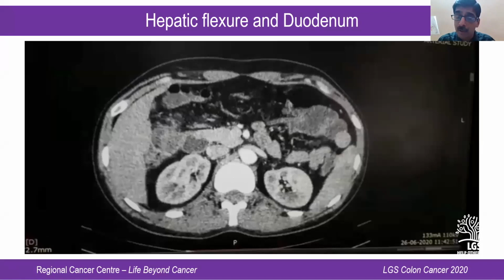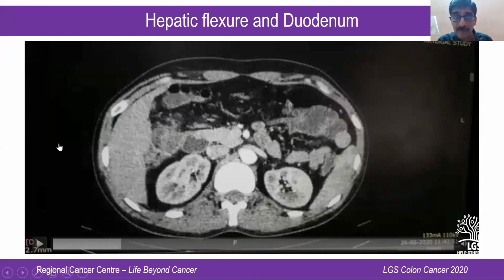presumption that we may have to do a colonic surgery with the resection of the lateral wall of the duodenum, or a wedge resection of the lateral wall of the duodenum. But fortunately, this patient had dense adhesions over there. We were able to dissect out with clear margins, and he ended up with just a right hemicolectomy. Just for the sake of postgraduates, these can be the situations.